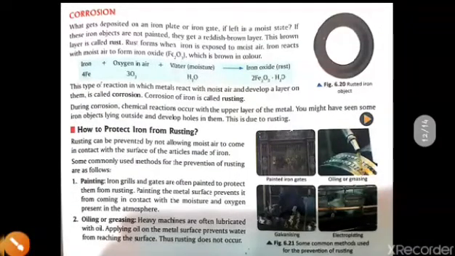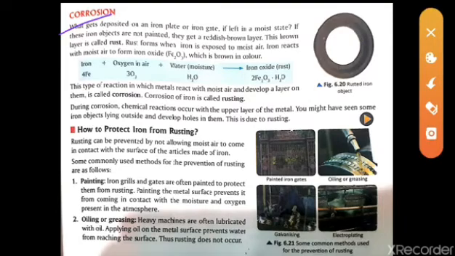Okay, the next topic we are having here is corrosion. So what is this corrosion? Let's see. When an iron plate is left in moisture, or comes in contact with water, that means mostly moisture, if there is no outer covering or outer coating present on that iron, then there will be rust present, that is called corrosion.